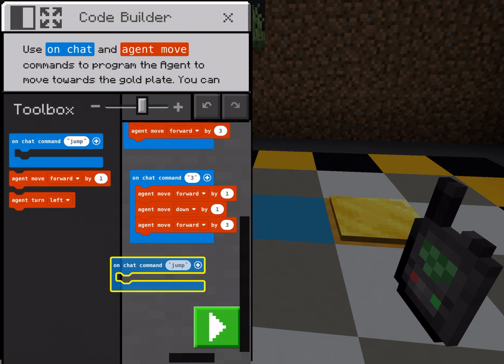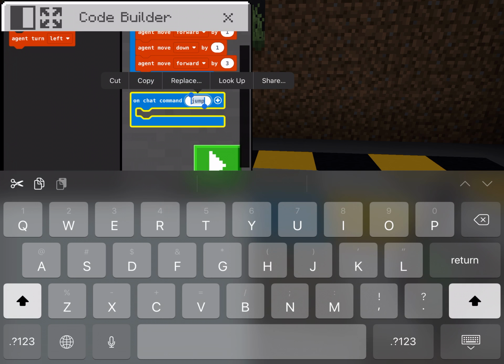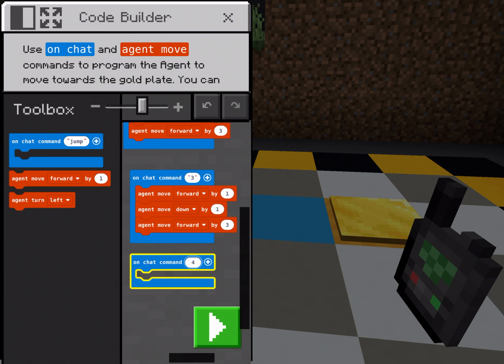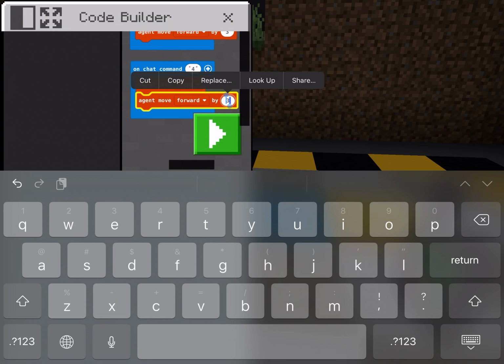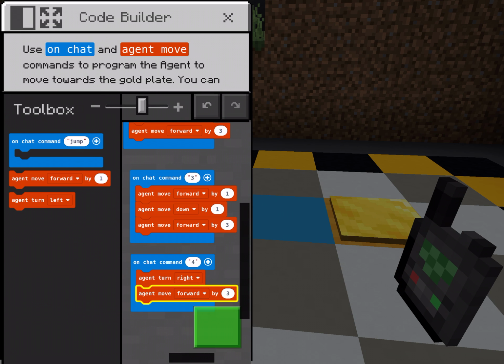So I'm going to make a new chat command here. Let's call that 4. I'm going to turn him to the right, and then we're going to move forward by 3. And let's see what happens here.